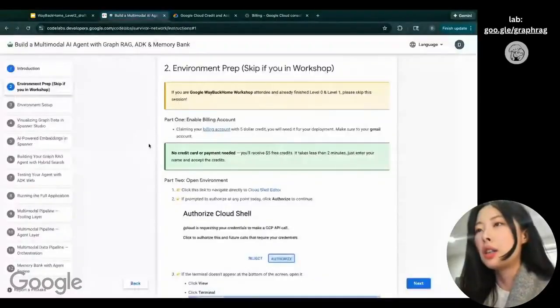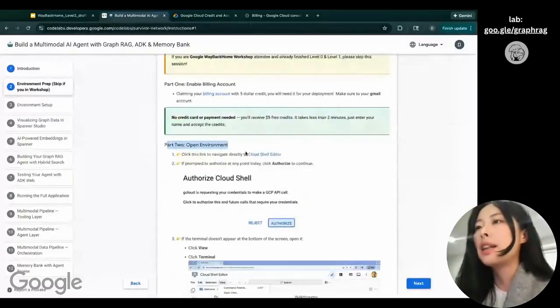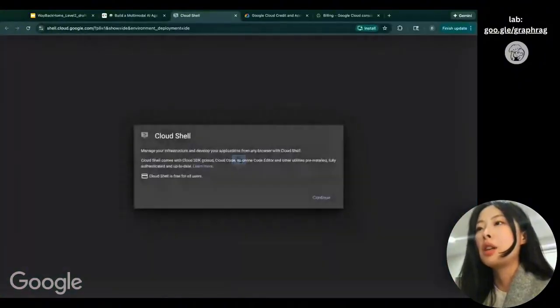All right, so the second step is to open the environment. And here we are opening a Cloud Shell editor environment. This is like a VS Code environment, but on the cloud.